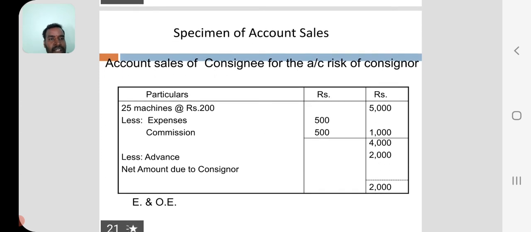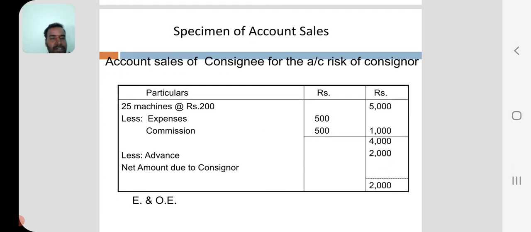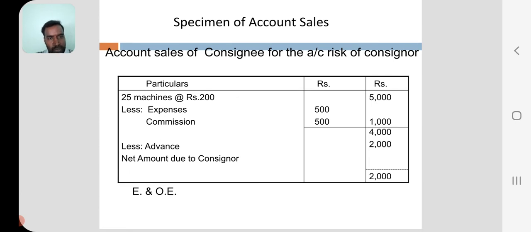See here one specimen of account sales. Who prepares account sales? The consignee. To whom do we have to send it? The consignor. So, account sales of the consignee for the account and risk of the consignor. Here 25 machines have been sold at the rate of 200 each, so 5000 is there.